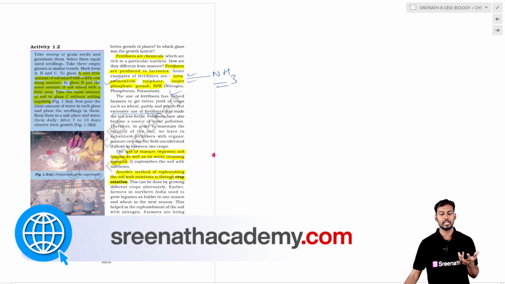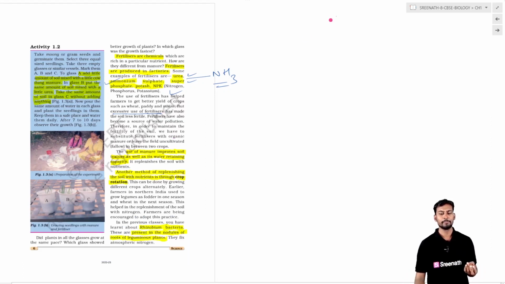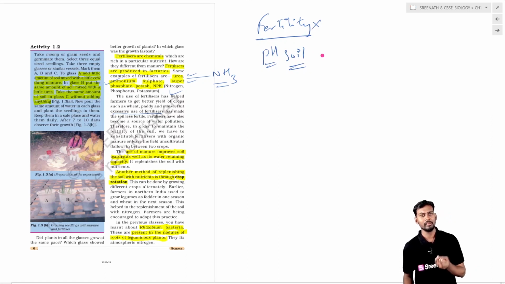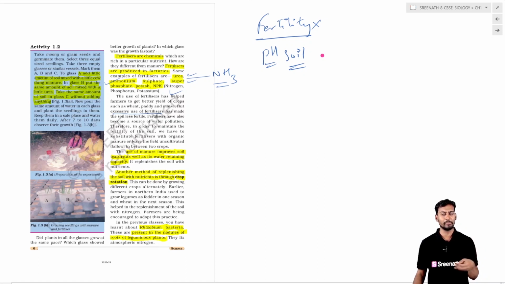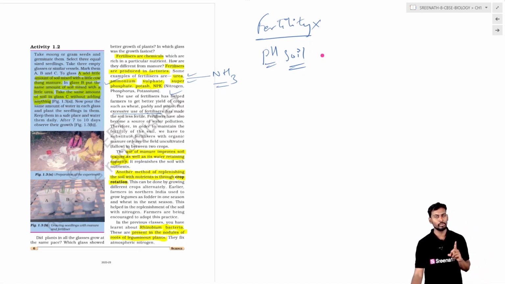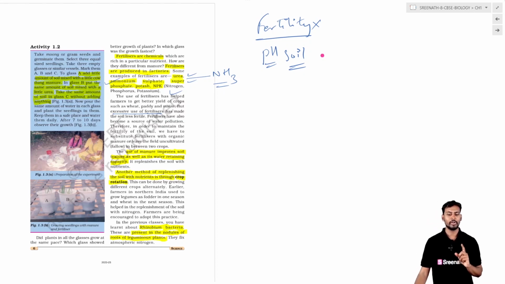Fertilizers will remove the soil fertility and imbalance the pH of the soil, so the soil will become acidic or basic. So there is no proper growth in the soil when we continuously use chemical fertilizers, and also only a single kind of mineral nutrient is present in the fertilizers.